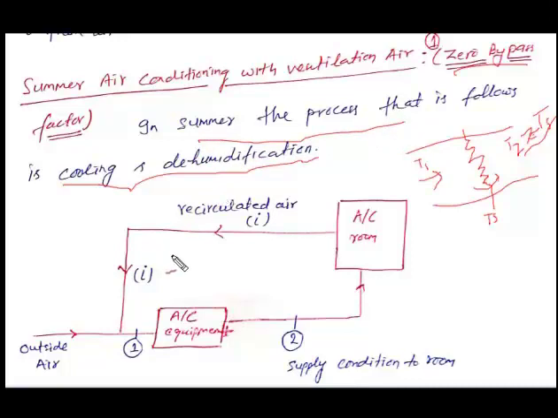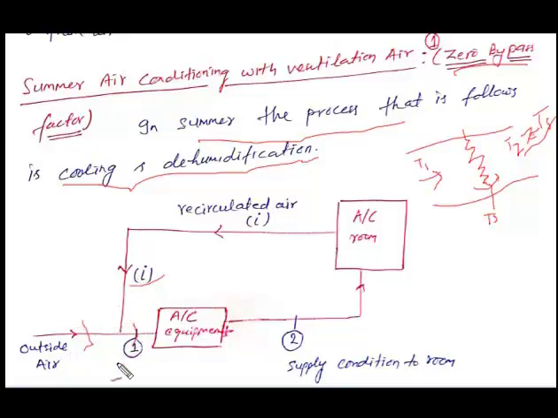Here we can see the whole setup of the air conditioning system with ventilation air. This is the air conditioning equipment. Some air comes from the room, which is known as the recirculated air, and some air comes from the outside, which is known as the ventilation air. This air is mixed with the recirculated air to maintain the purity of the air.